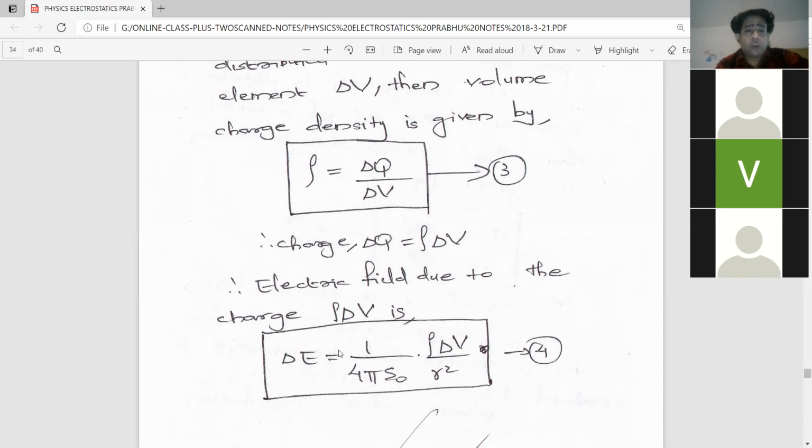Yes, sir. So from this, we can write the equation for electric field also. What is the normal equation for electric field? 1 by 4 pi... Can anyone tell? It is given in your notes itself. What is the equation for electric field? Can anyone tell? Please.